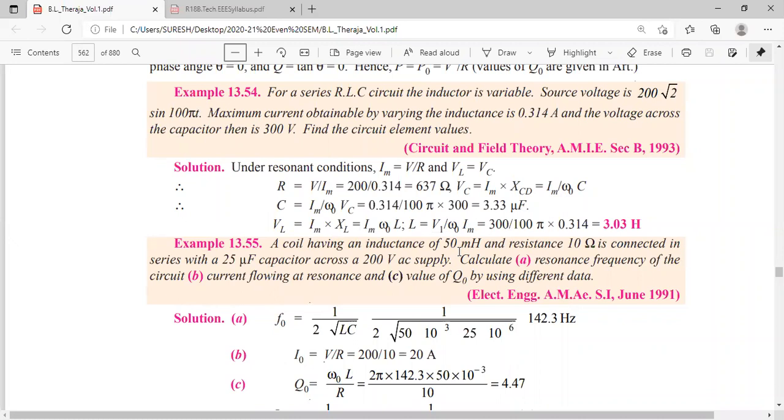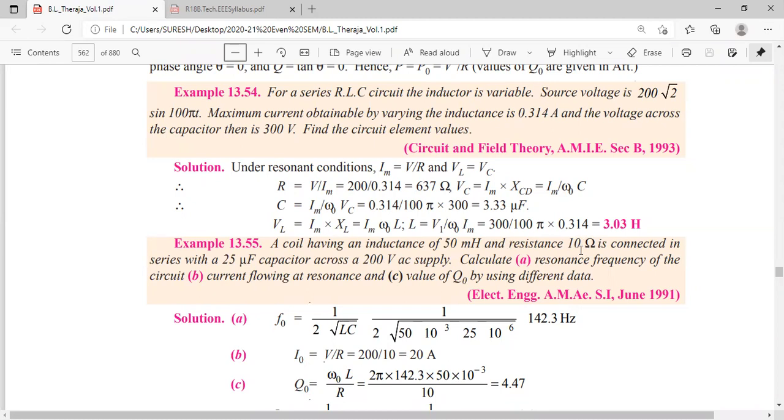50 millihenry. Write down L is equal to 50 into 10 power minus 3 Henry. Milli means 10 power minus 3.